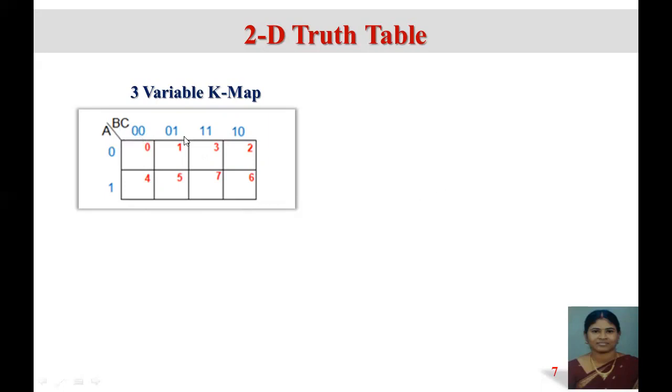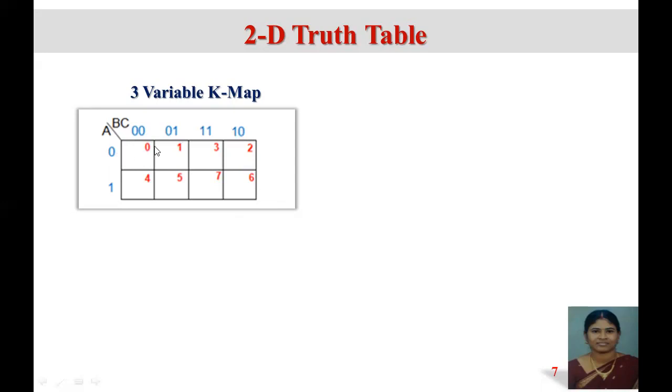So 0, 0, 0, 1. Already I said only 1 bit change should be there. So after 0, 1, we have to take only 1, 1. Then after that, we have to go for 1, 0. So this 1 bit change between successive numbers, we call it gray code. So we are going to follow gray code for the representation of K-map.